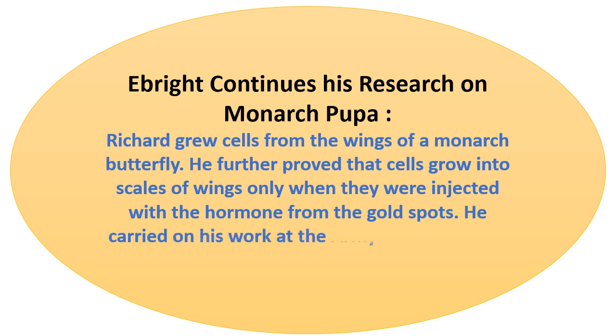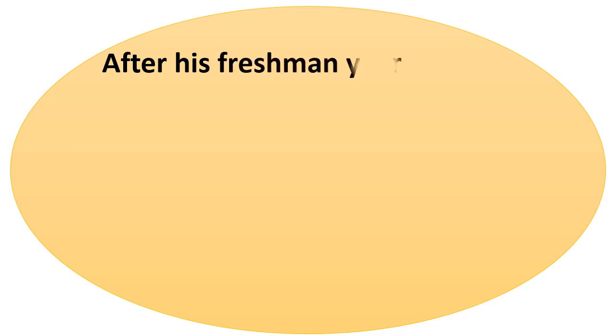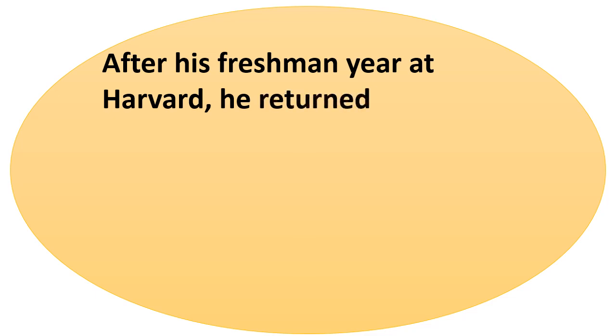He carried on his work at the Army Laboratory and Laboratory of the US Department of Agriculture. After his freshman year at Harvard, he returned to the laboratory of the Department of Agriculture to identify the chemical structure of the hormone. This gave him a new idea about cell life.